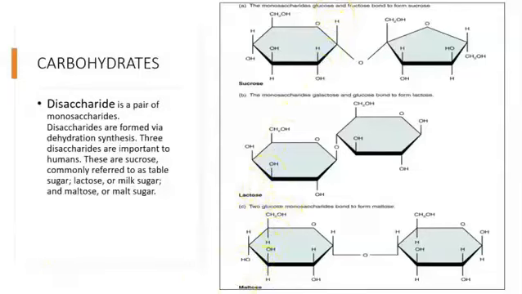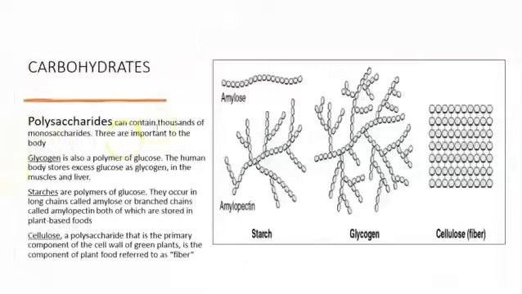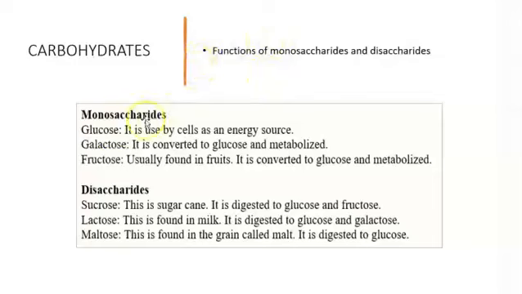Right? That's a disaccharide. A polysaccharide of glucose, for example, is going to be glycogen, which is a long chain of glucose, as you can see here. Obviously, you have others, such as, for example, starch, cellulose. Those are going to be other examples. Carbohydrate functions. For example, glucose is very important in the human body to produce ATP.